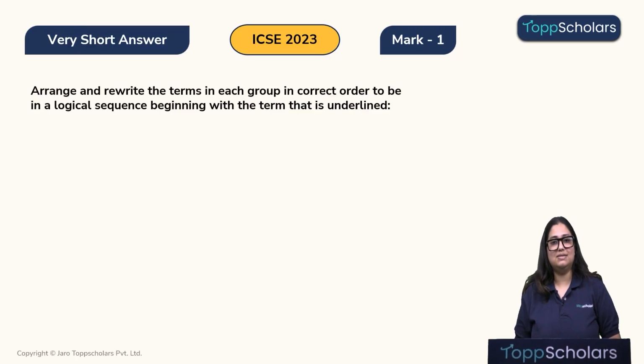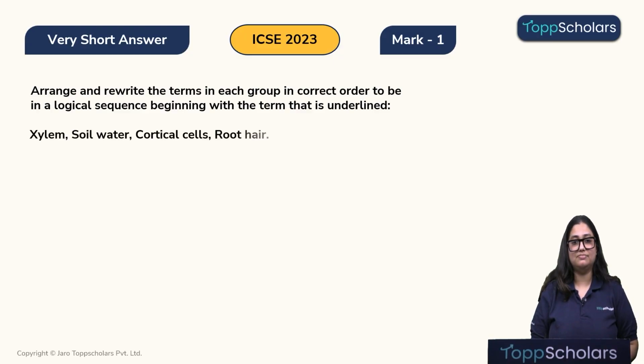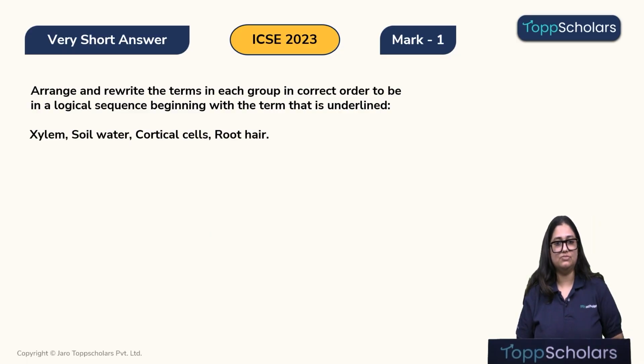Now, let's look at the next MCQ. Arrange and rewrite the terms in each group in correct order to be in a logical sequence beginning with the term that is underlined. Xylem, soil water, cortical cells, root hair. Alright children, so let's quickly arrange them.